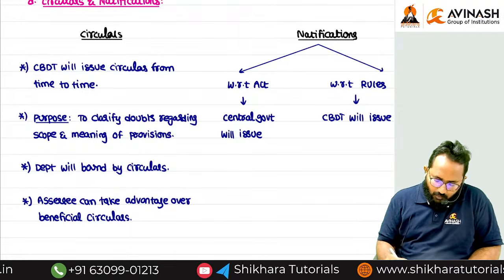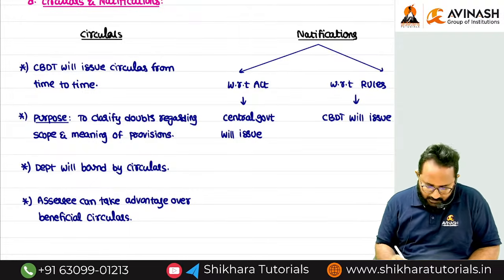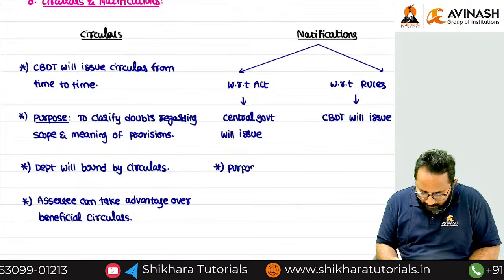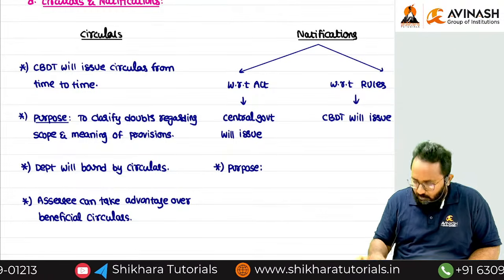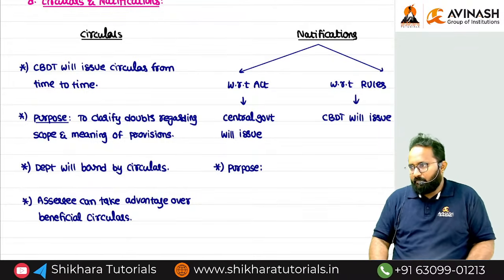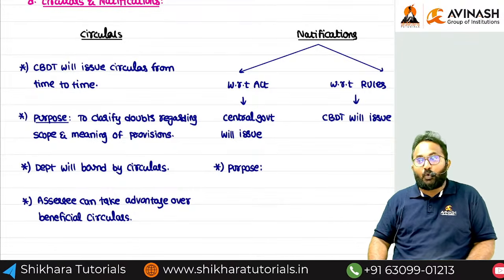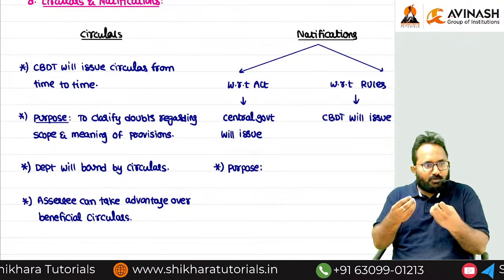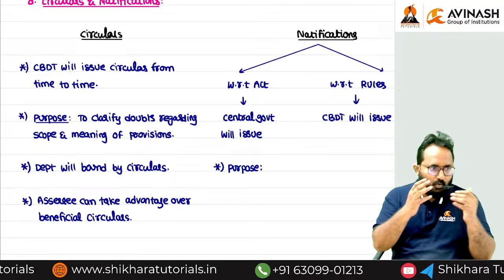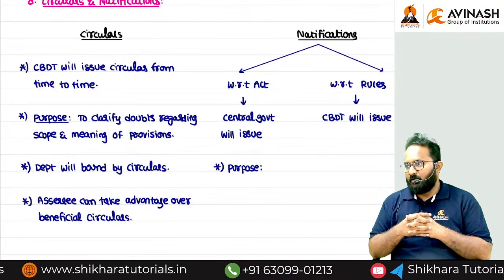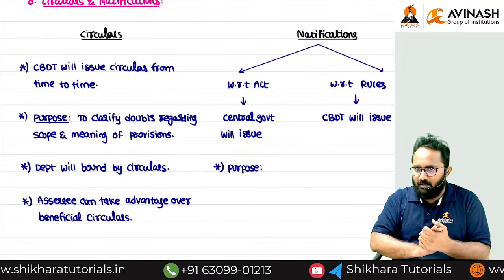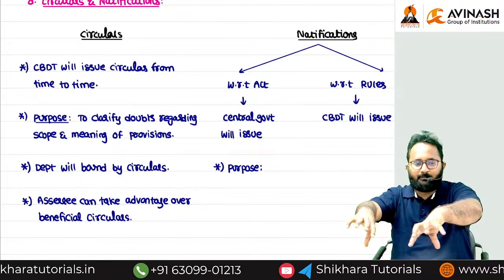Now I want to discuss the main point. What is the purpose? Why are we required to check the notifications? Why will they release the notifications? Again, we can recall: what is the purpose of issuing the rules? For smooth implementation of the Act, the CBDT is required to issue the rules. Circulars' purpose: if any doubt is there over a provision, in order to clarify the doubts, they will release the circulars. Now I want to know the notifications' purpose.